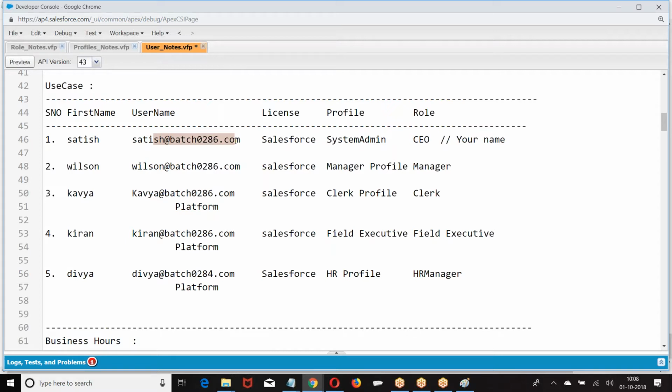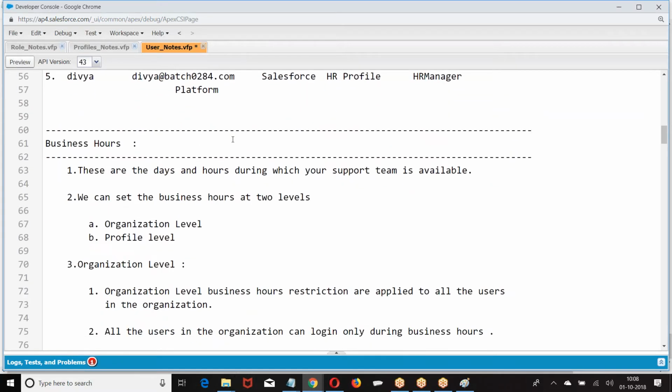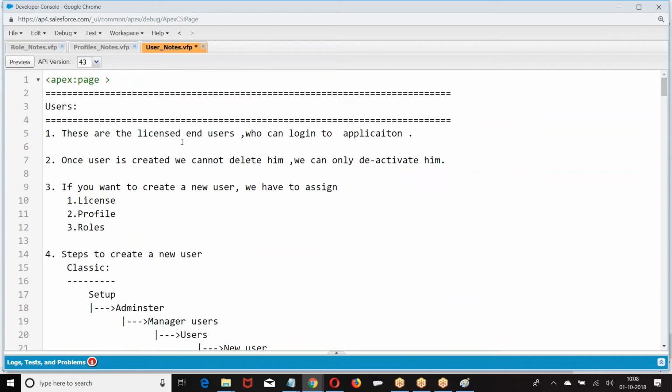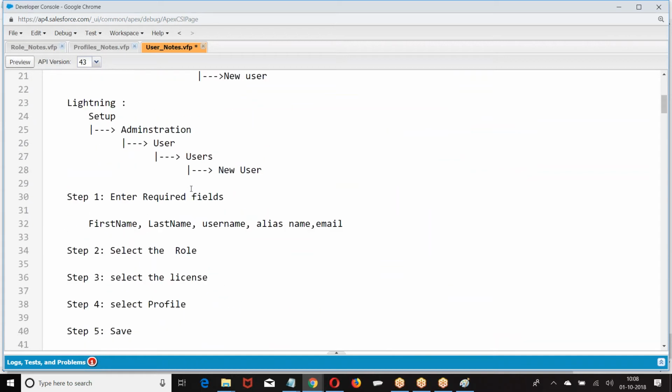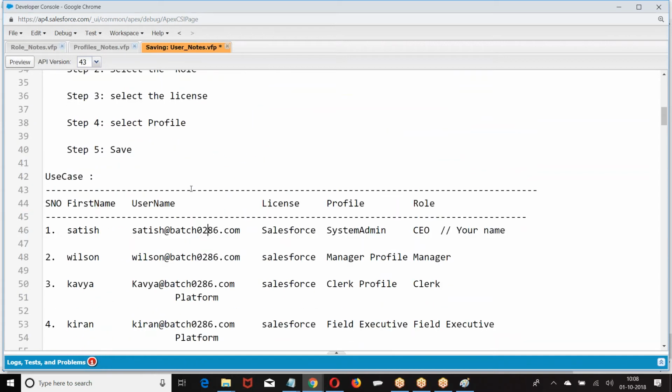So it is unique. Generally, it is name at the rate of your company name.com. That's how it will be unique for you. So you cannot create batch0286; create whatever random name you want. I hope you are good with this. Creation of users.